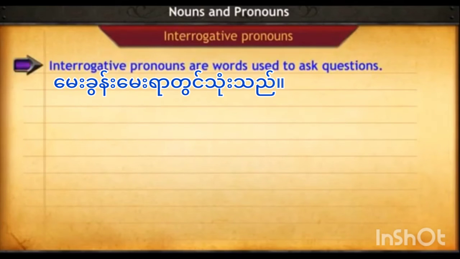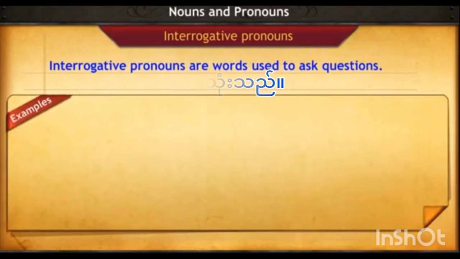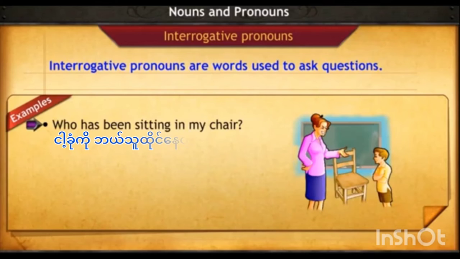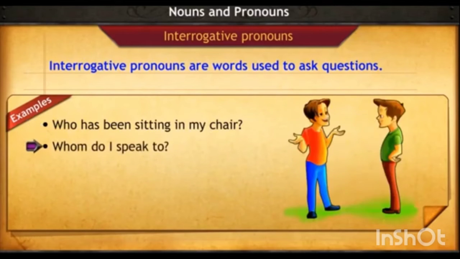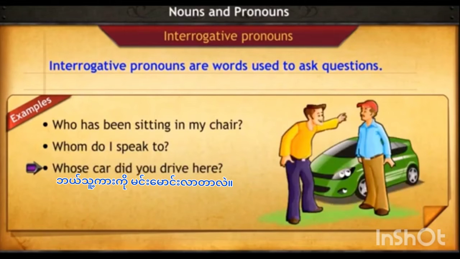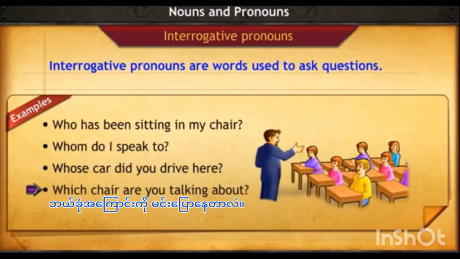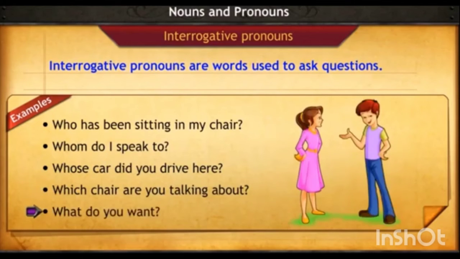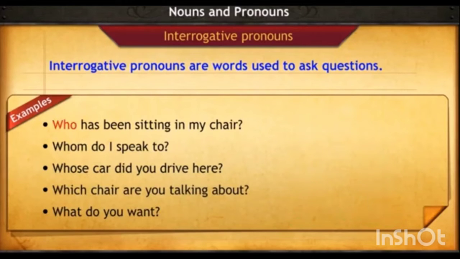Interrogative pronouns are words used to ask questions. Look at the following sentences. Who has been sitting in my chair? Whom do I speak to? Whose car did you drive here? Which chair are you talking about? What do you want? In the above sentences, the words who, whom, whose, which, and what are interrogative pronouns.